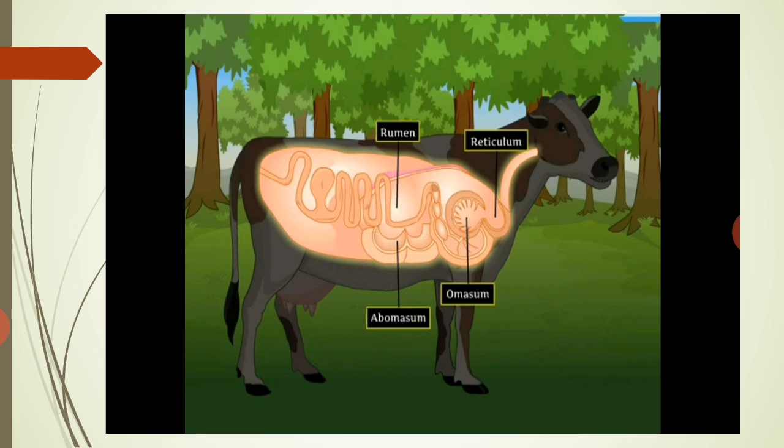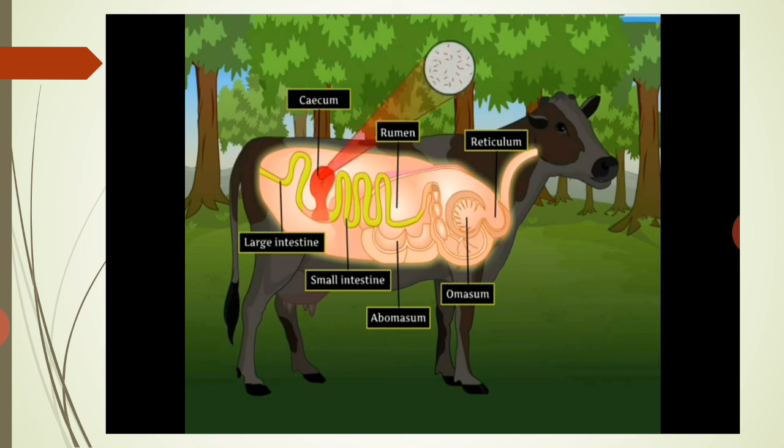The digested food then goes into the small intestine, where absorption of nutrients takes place. A large sac-like structure called cecum, present between the small intestine and large intestine, also contains bacteria that help in the digestion of cellulose, a carbohydrate that is present in grass. So, you now know why cattle keep